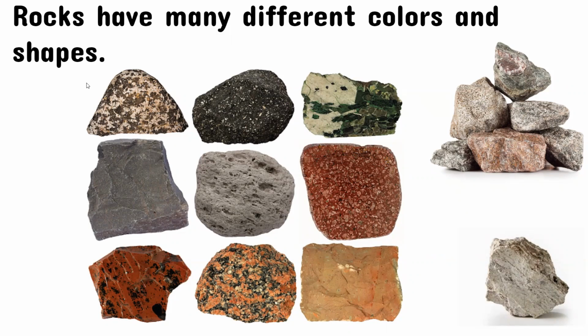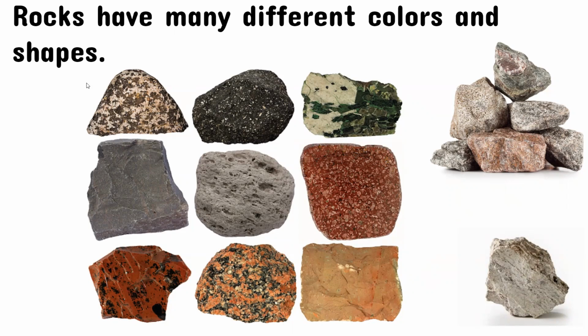What do I mean by colors? Like blue, black, red, orange, gray, what else? Brown, white. Okay, these are colors, and not all rocks are white, right? Not all rocks are green. Not all rocks are black, right? So we have many different colors for rocks. Okay, what else? Shapes. What do I mean by shapes?